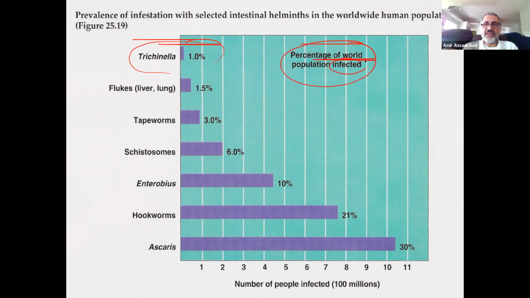Here they're saying infected, but they're saying infested here. Schistosoma 6%, Enterobius 10%. You got to be more than that. Then hookworms 21% and Ascaris 30%. You got to be more than that. But anyhow, you don't have to memorize those.